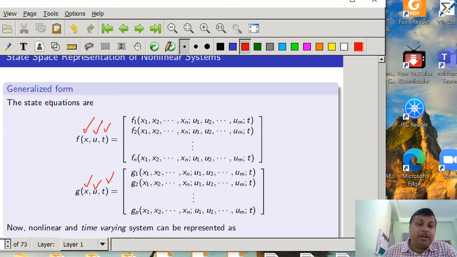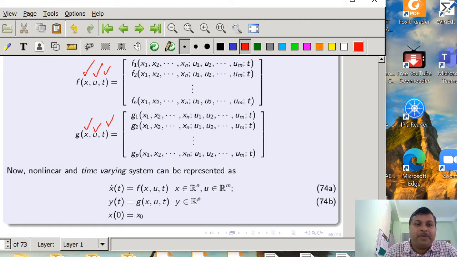Now any nonlinear system which is time varying can be represented in a generalized form, that is x dot t equal to f(x, u, t) and y t equal to g(x, u, t), with some initial condition, that is n number of initial conditions. And here you should understand that x has n components, u has m components, and y has p components. So this is 74a and 74b, the most generalized way to represent any nonlinear time varying system.